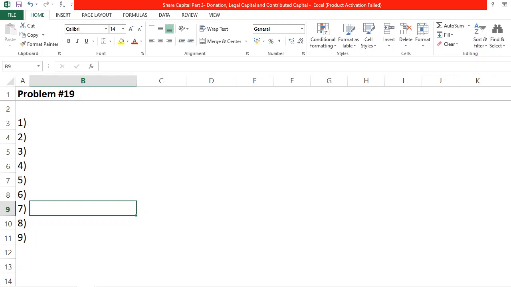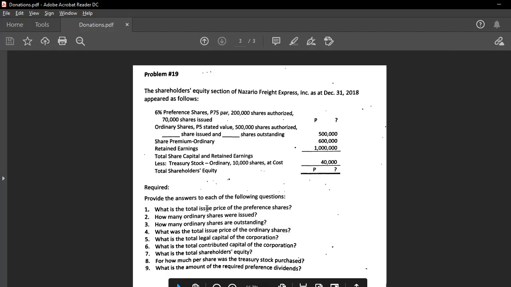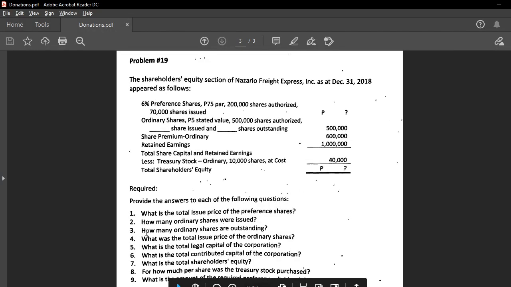Okay. Problem number 19 is here. Okay. So we are going to answer these 9 questions here. The shareholders equity section of Nazario Freight Express Incorporated as at December 31, 2018 appeared as follows. What is the total issue price of the preference shares?